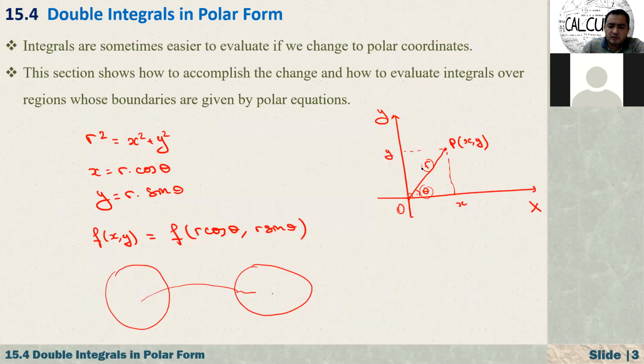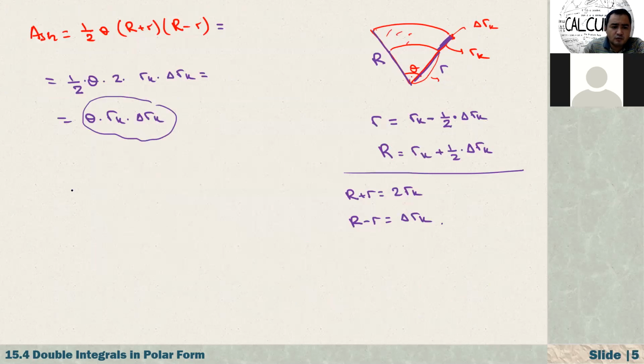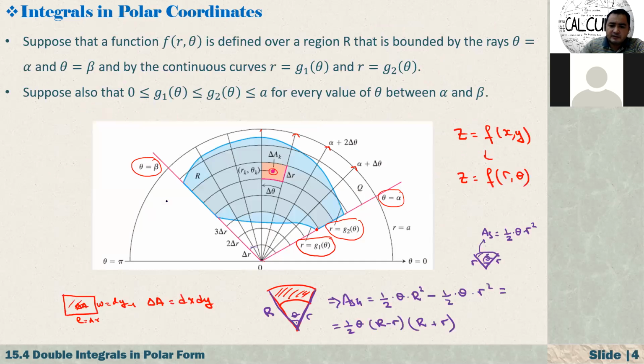So if I just name them, then A sub k, one area, will be approximately equal to delta theta k times rk times delta rk. Or let me just write in this order: r sub k times delta rk times delta theta k. We're talking about this one area.